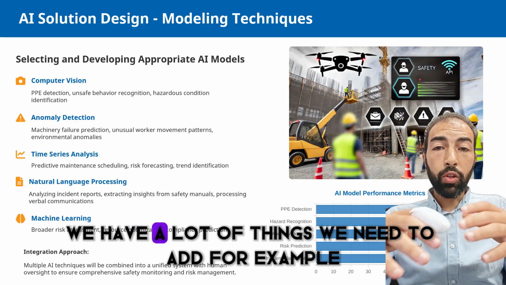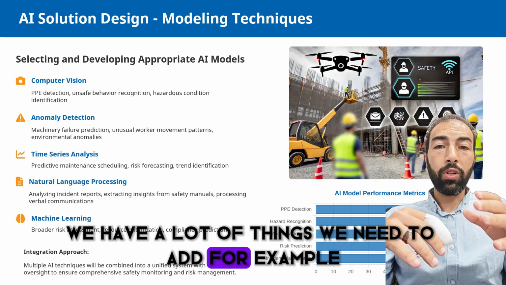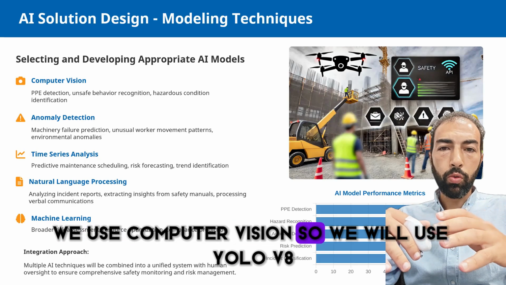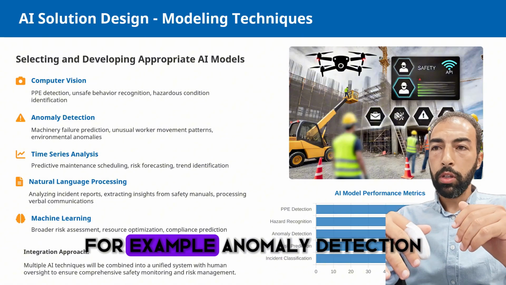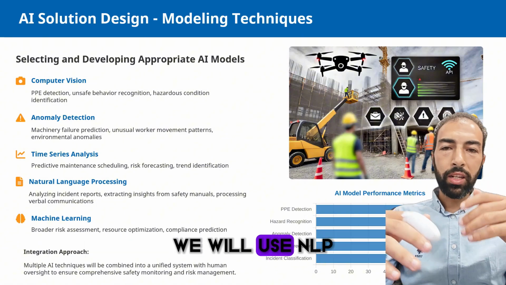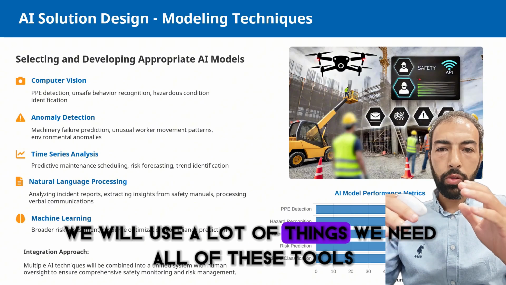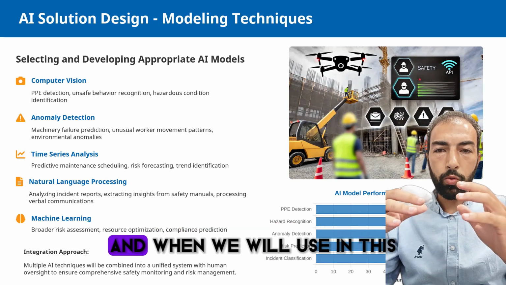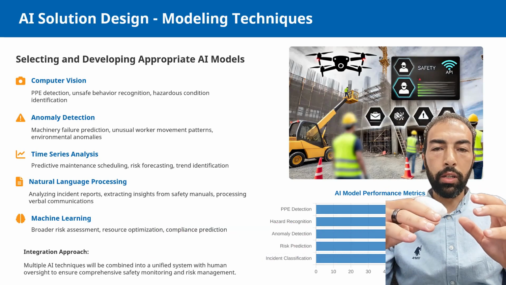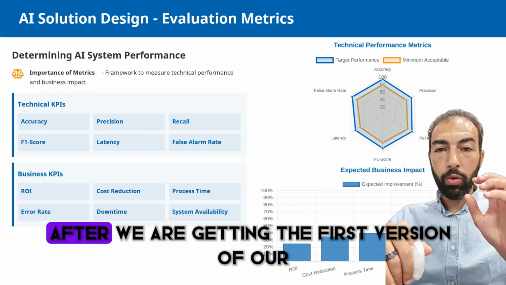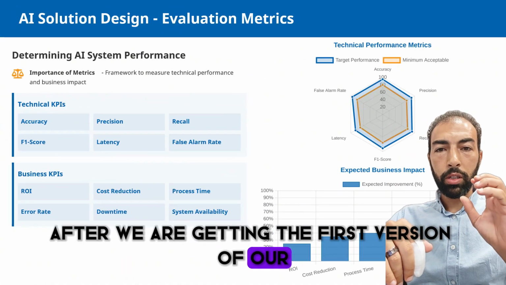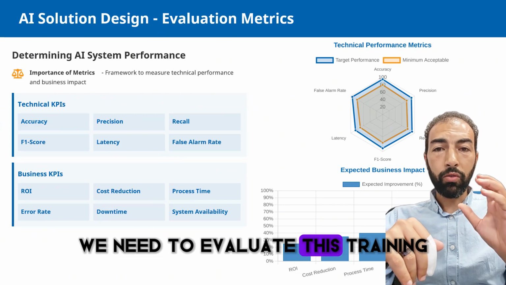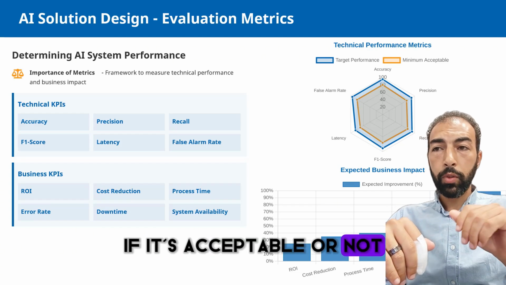We also have a lot of things we need to add. For example, in this example we use computer vision, so we will use YOLOv8, for example, anomaly detection, and NLP. We will use a lot of things. We need all of these tools, and we need to understand how and when we will use them. After we get the first version of our model from the training stage, we need to evaluate whether it is acceptable or not.